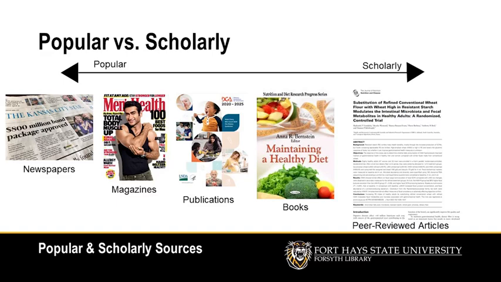In general, newspapers and magazines are considered popular sources, and peer-reviewed articles are considered scholarly. Books and other publications fall somewhere in the middle, depending on their audience and the intended use. Of course, there are other types of sources out there too: blogs, podcasts, websites, and other things that can be evaluated based on the author and the audience and classified accordingly.